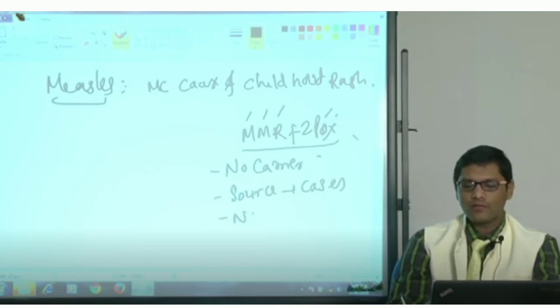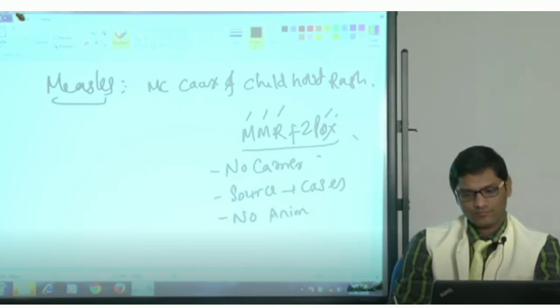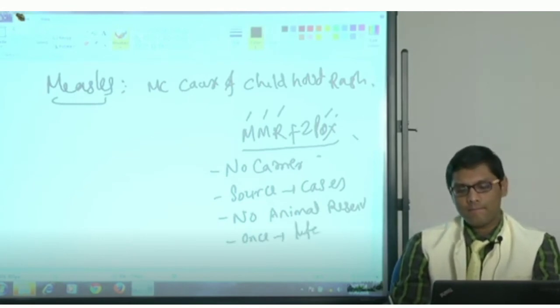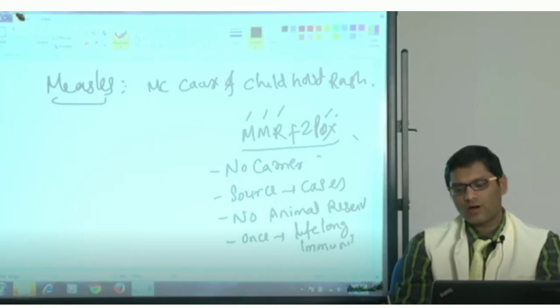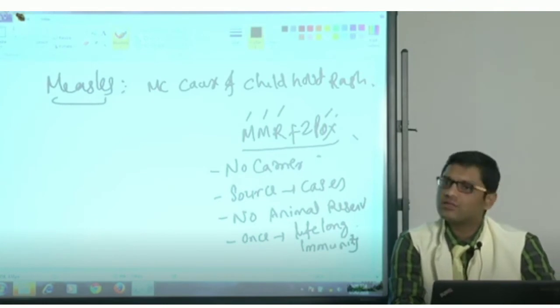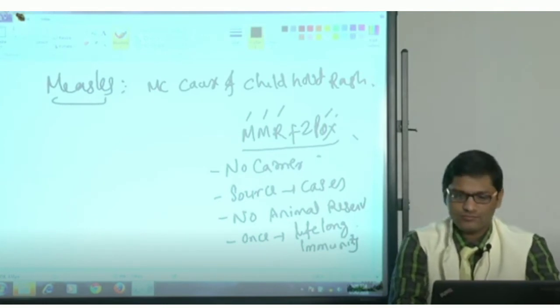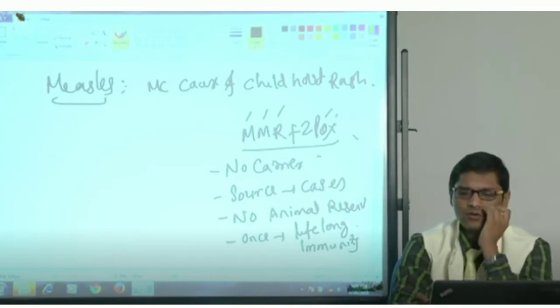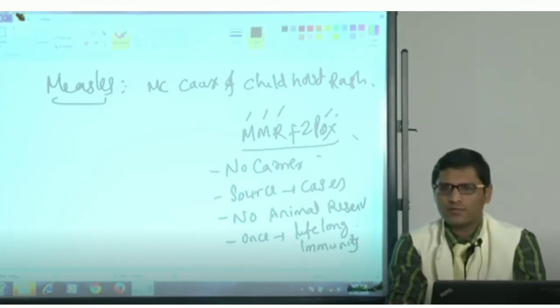There is no animal reservoir also, and once you are infected, you will be lifetime immunized. Though it doesn't always happen, they say that once infected, the immunity usually lasts lifelong. So these are the common features for all 5: mumps, measles, rubella, chickenpox and smallpox.